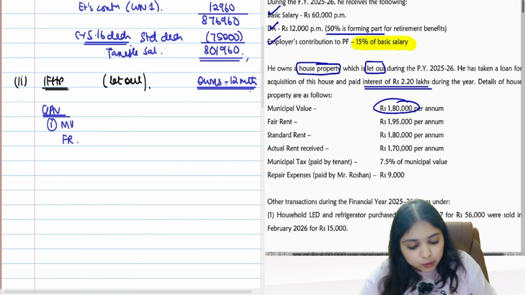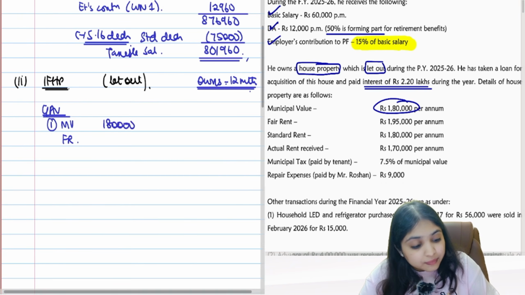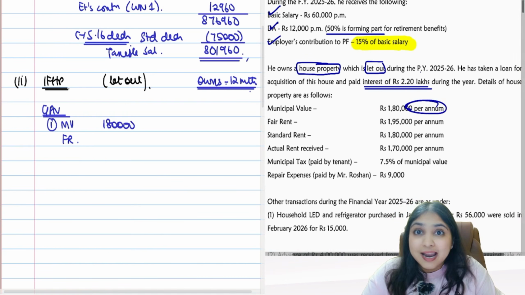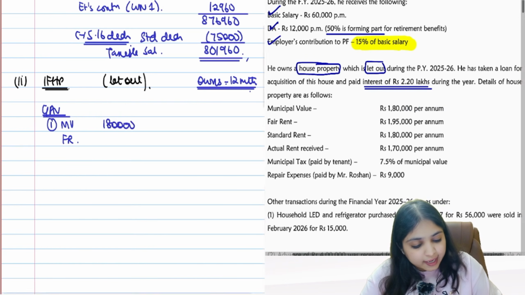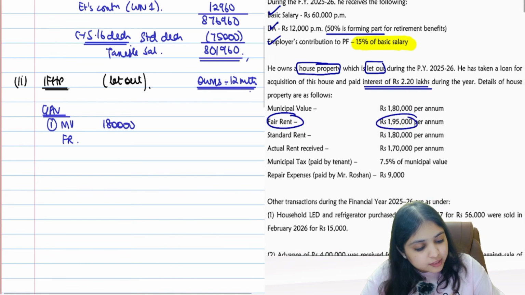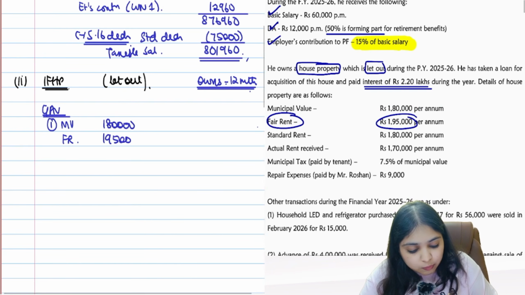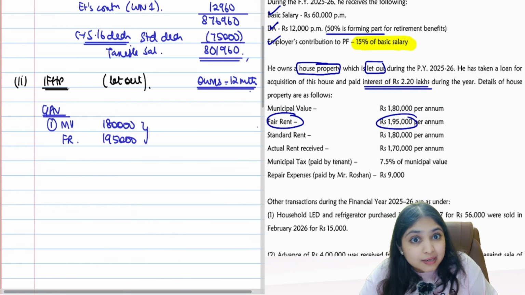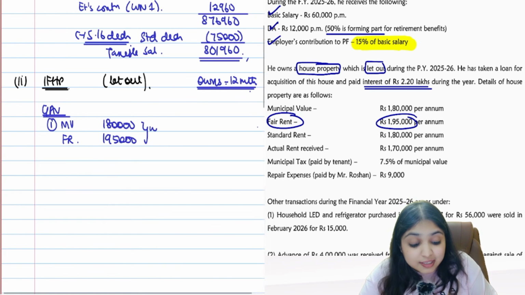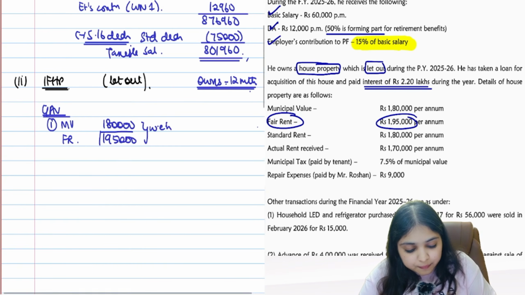What's your municipal value? 1,80,000. Be careful, guys. They have given us the per annum number already. Okay, so 1,80,000 municipal value. And what is fair rent? 1,95,000. Out of these two numbers, which number will I pick? Whichever is higher. Which is higher over here? 1,95,000.